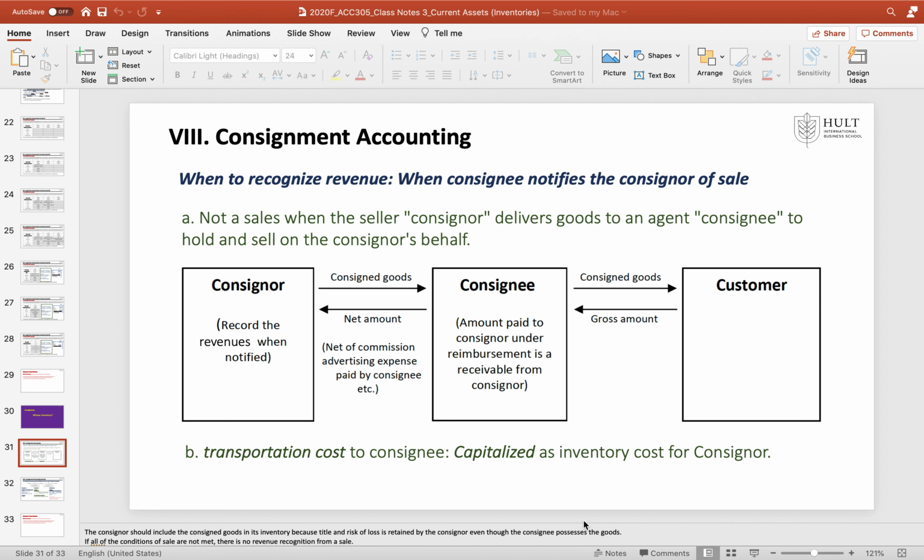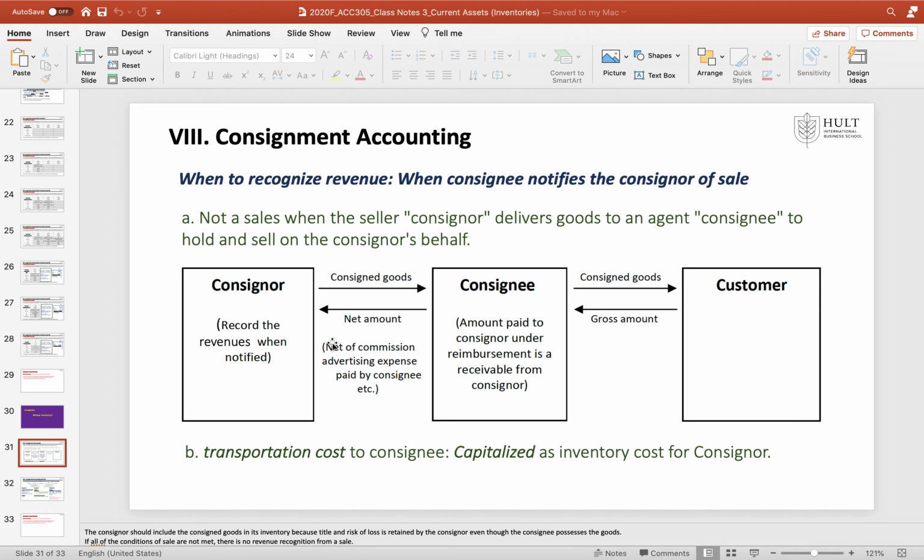And then number two key point is transportation cost. In a normal transaction, transportation cost in freight out is the transportation expense. It's not capitalized. It's not included in the inventory value. But in the consignment accounting, transportation cost from the consignor to the consignee can be capitalized as inventory cost, because